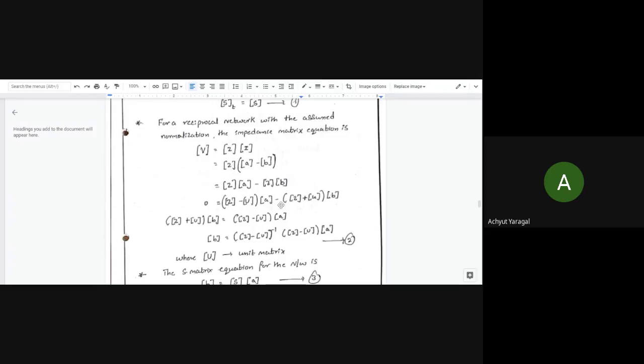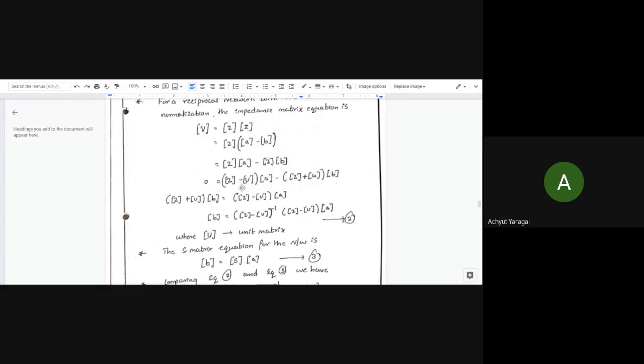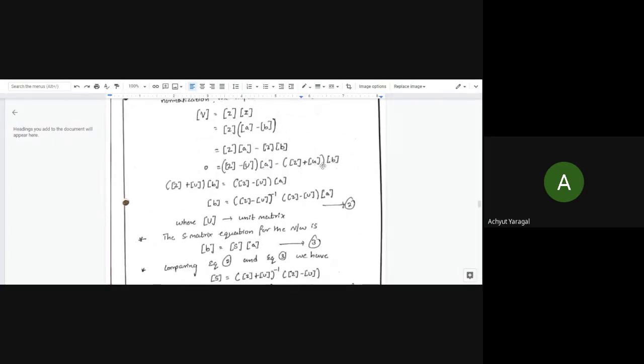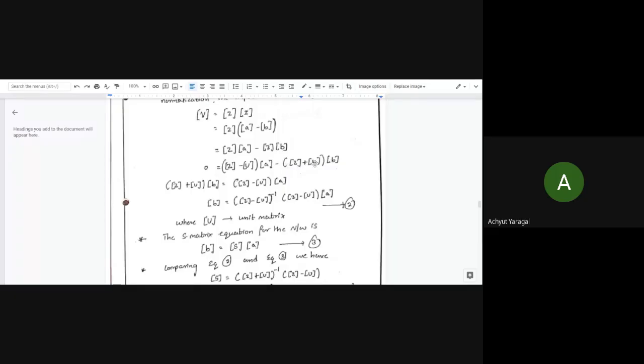What we are going to do is consider the voltage equal to 0 for our assumption, hence this becomes 0. We are going to subtract and add this unitary matrix to the incident and reflected components. So we have z minus u into a and z plus u into a. If we have this condition, then let me take the minus component of this equation to the LHS. So we'll have z plus u into b is equal to z minus u into a.